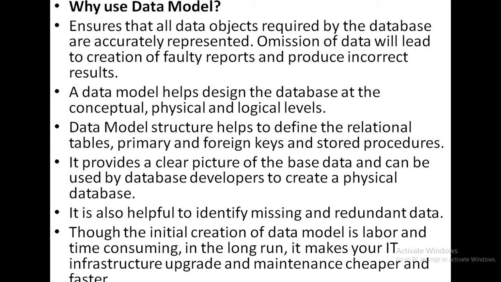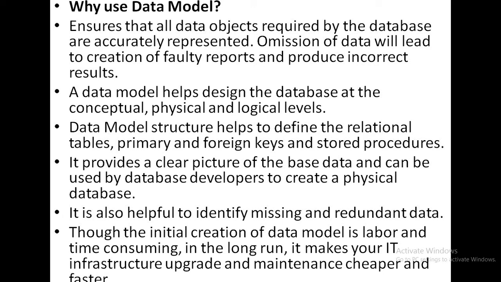So first, why are we using the data model: all the data objects required by the database are accurately represented. Omission of data will lead to creation of faulty reports and incorrect results.